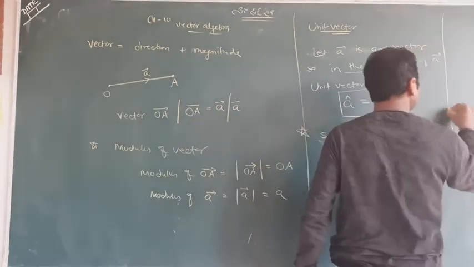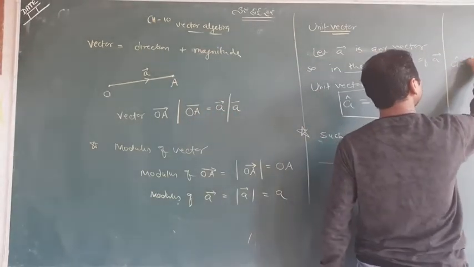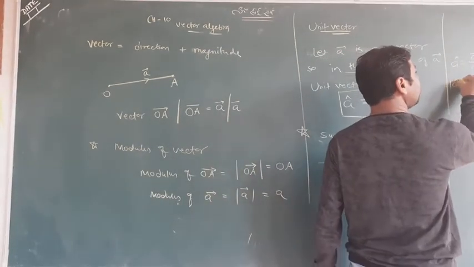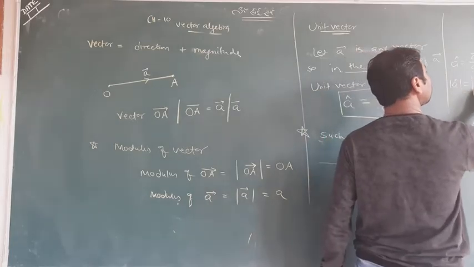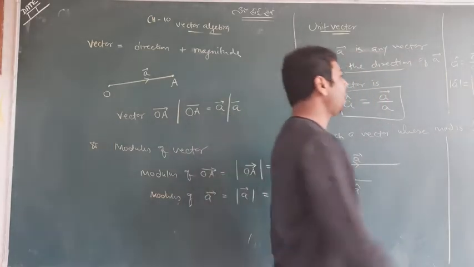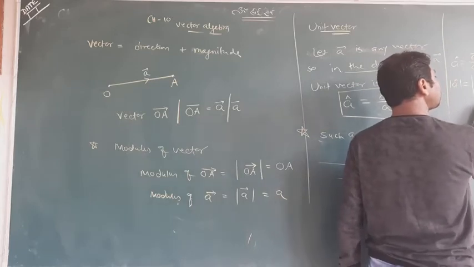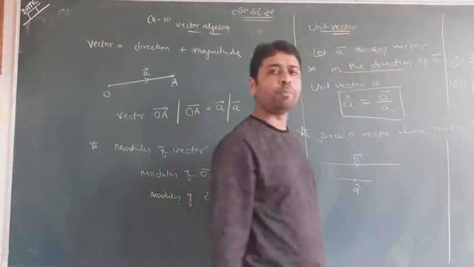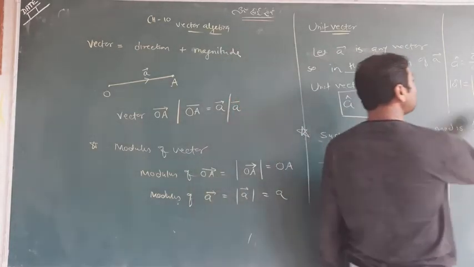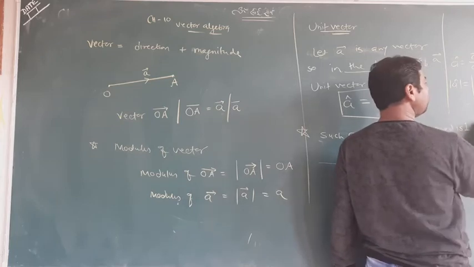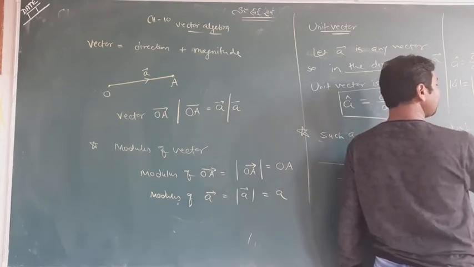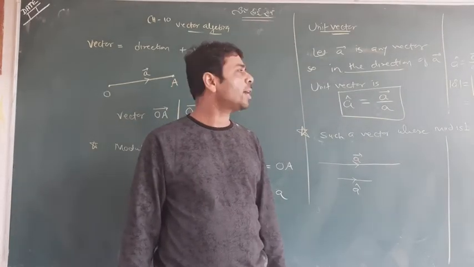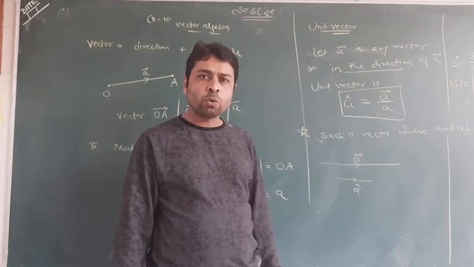Can you see? You have A cap equal to vector A upon mod A. I will find its mod. It should be 1. Look at, like that. I will break the mod into two parts, upside and downside. In the downside is already mod A, so there is no meaning of mod. What about the upside mod? Mod A upon mod A, when cancelled, it is 1. It is 1.